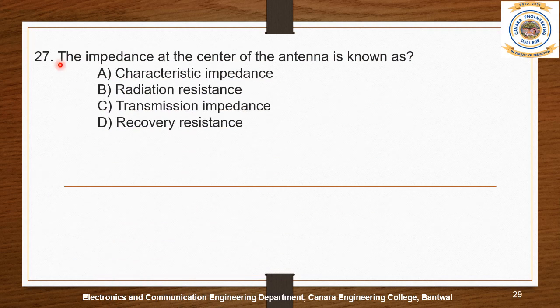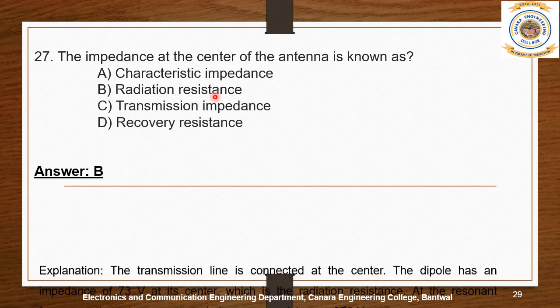Question number 27. The impedance at the center of the antenna is known as: A. characteristic impedance, B. radiation resistance, C. transmission impedance, and D. recovery resistance. The answer is B.